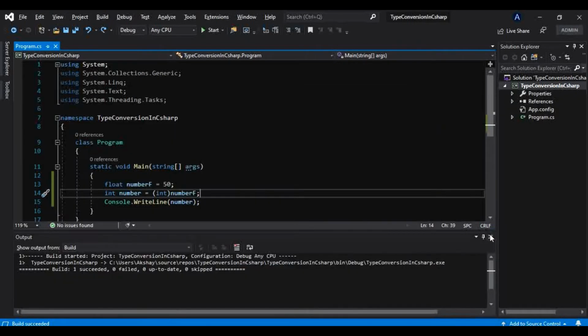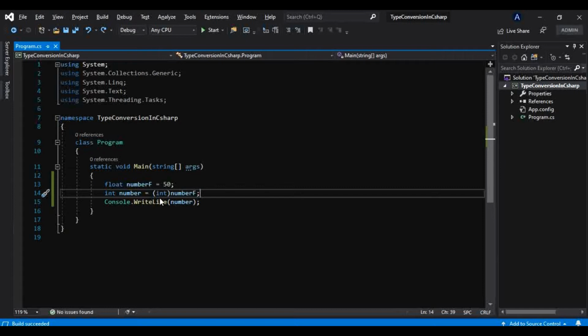So this is basically called downcasting, also called explicit casting. When you try to store any bigger type value into a smaller type, of whatever type, in that case we have to use explicit cast. And that's how you can use that.